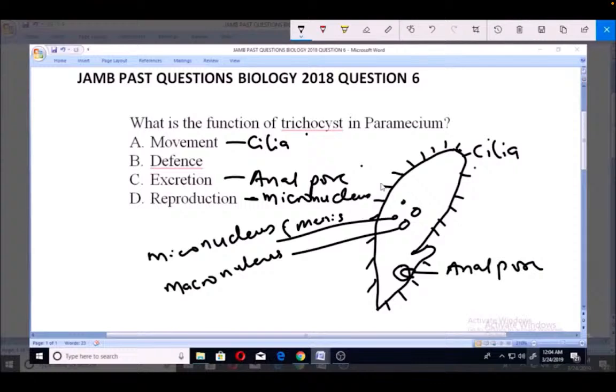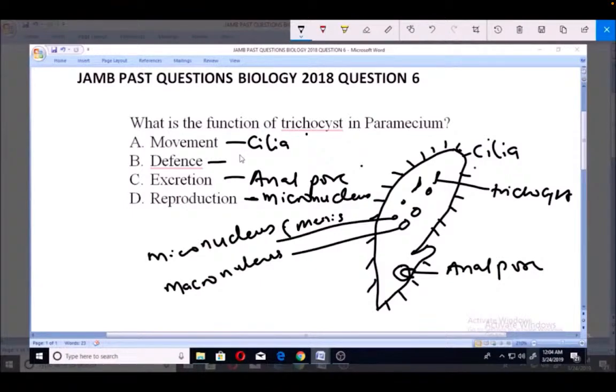Now, we also have spindle-like bodies inside called trichocysts. And these trichocysts are actually spindle-like bodies filled with dense refractive fluid containing swelling substances.